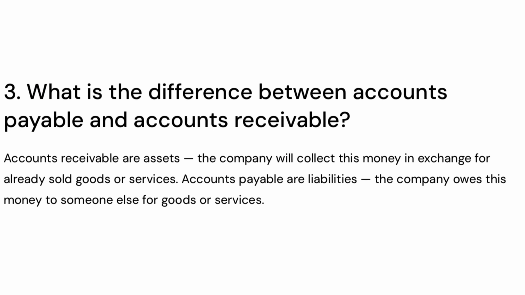3. What is the difference between accounts payable and accounts receivable? Accounts receivable are assets. The company will collect this money in exchange for already sold goods or services. Accounts payable are liabilities. The company owes this money to someone else for goods or services.